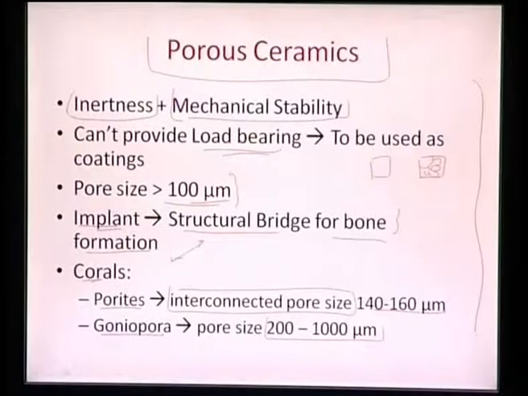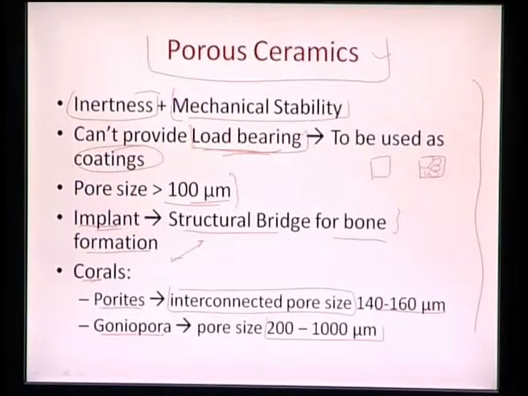We can utilize certain corals which already have some porosity in them, and then we can convert that calcium carbonate upon hydration to hydroxyapatite, tapping the advantage of that particular thing. So we can see that porous ceramics are highly important, and they are well known for their inertness, and they can also provide mechanical stability, so cells can really grow into them. But the problem with them is they can't provide load bearing capacity, so they have to be used as a coating.